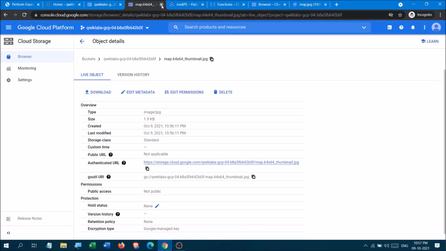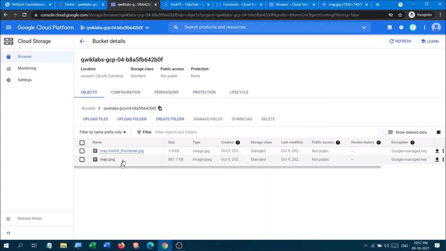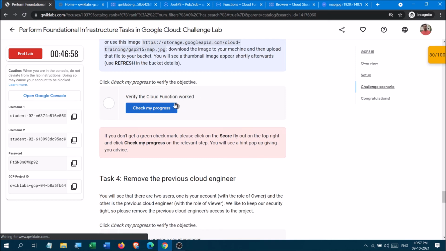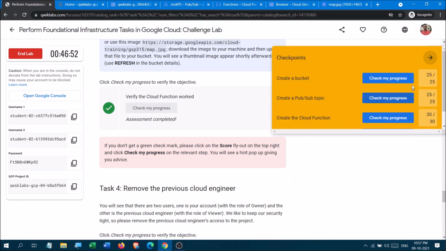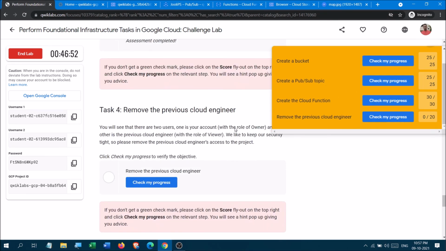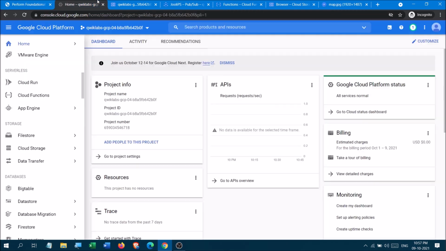It's the map itself, but because we changed it from jpg to png, it has created a thumbnail. It has created a copy, but a smaller version of that copy. Now let us check whether the cloud function has been verified. Yes, it has been verified, because we can see we got our 30 points, and the last function is a very simple one.